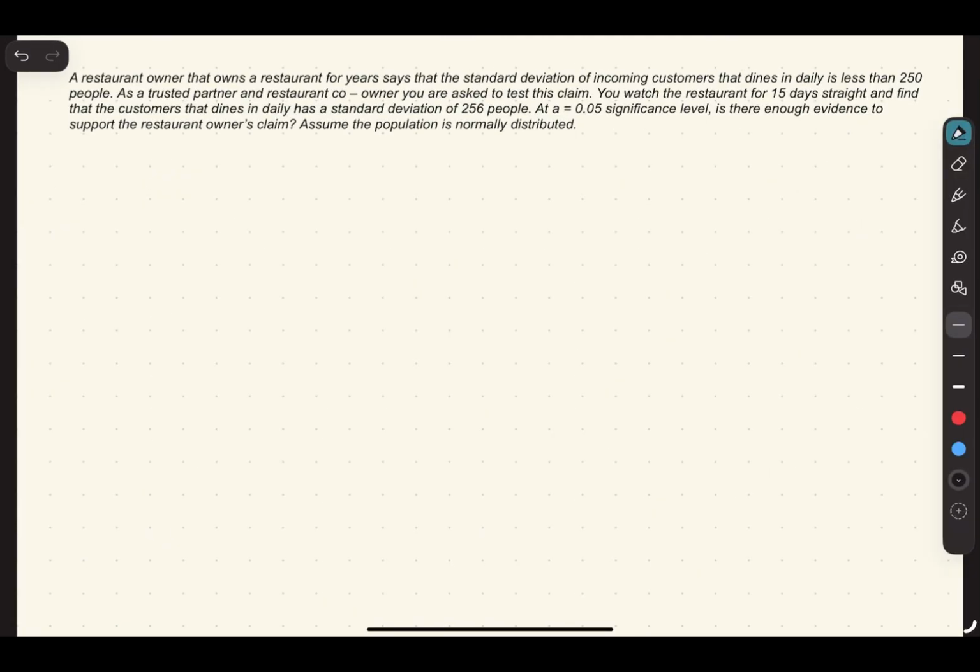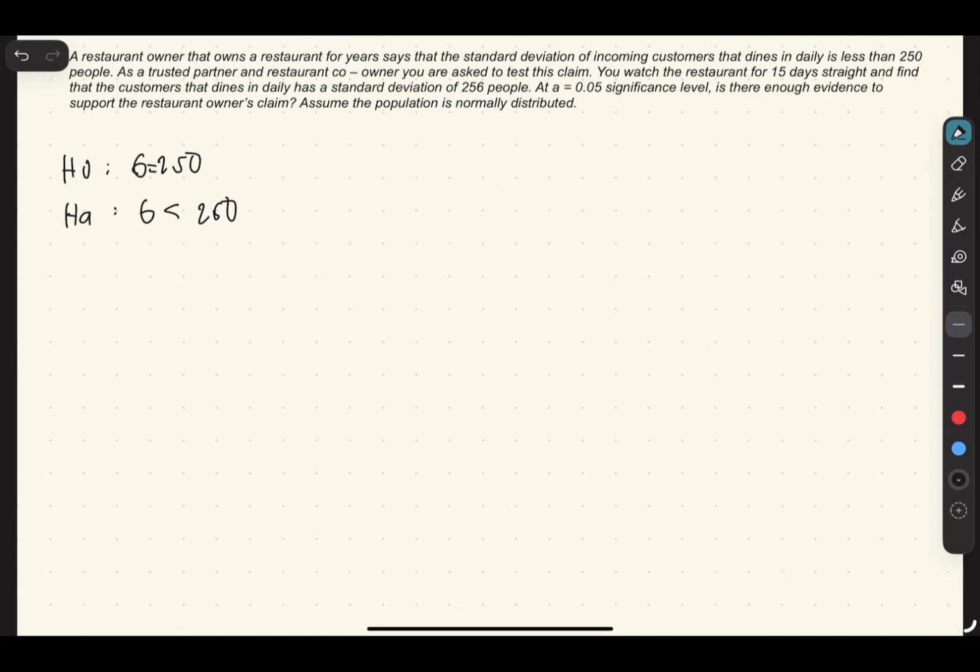To answer this problem, first, we will state the null and alternative hypothesis, where our null is equals to 250 and our alternative is less than 250. Ang next step naman natin dito, ilabag natin given from the problem, where ang sample size natin is equals to 15, ang sample standard deviation ay equals to 256, and ang significance level natin is equals to 0.05.